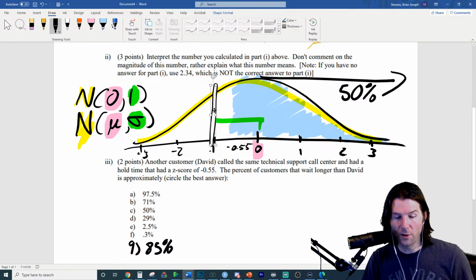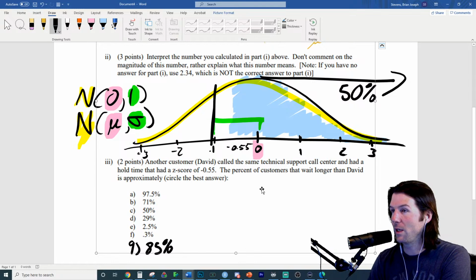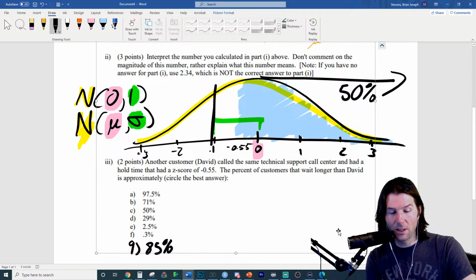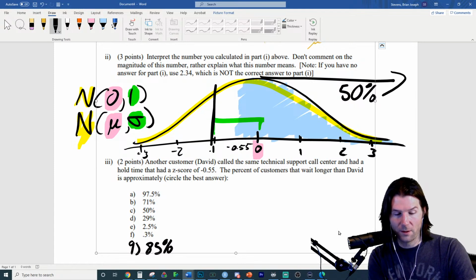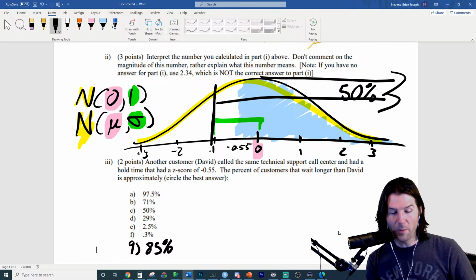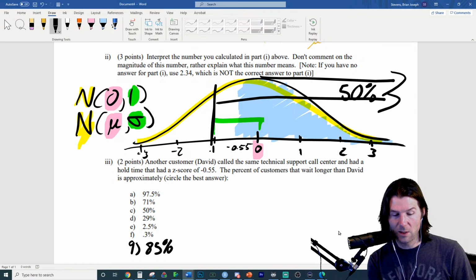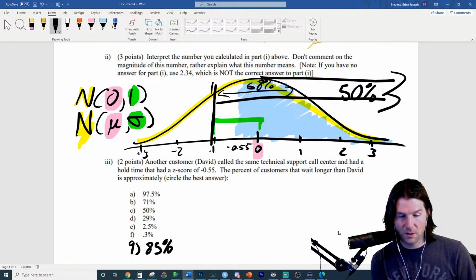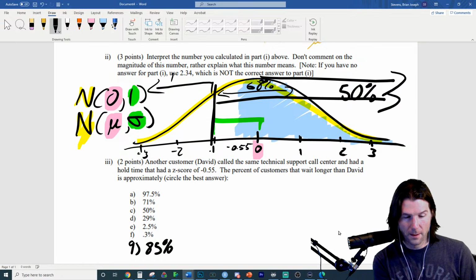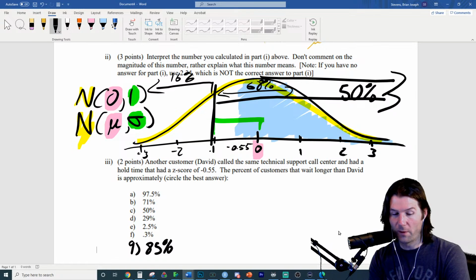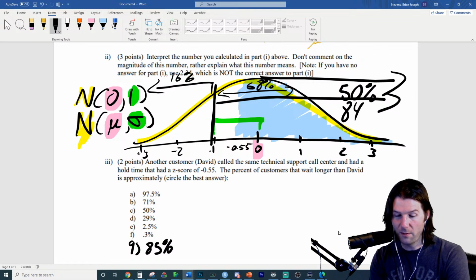But how about if I move the line over here? If I move the line over here, then our area is what? Well, let's figure out what this area is. How much area is from there over? Now, this one might be a little bit tougher, but we have to remember 68% is between here, because of the empirical rule. And that leaves 16% below here, and on the top side would be 16%. So if you think about 16% below, it's 84% above.